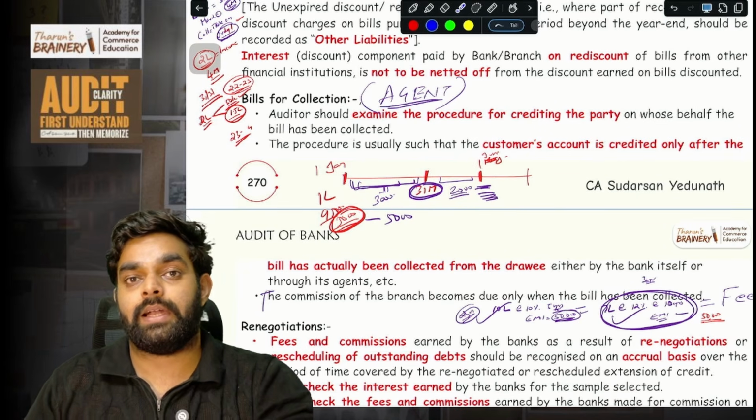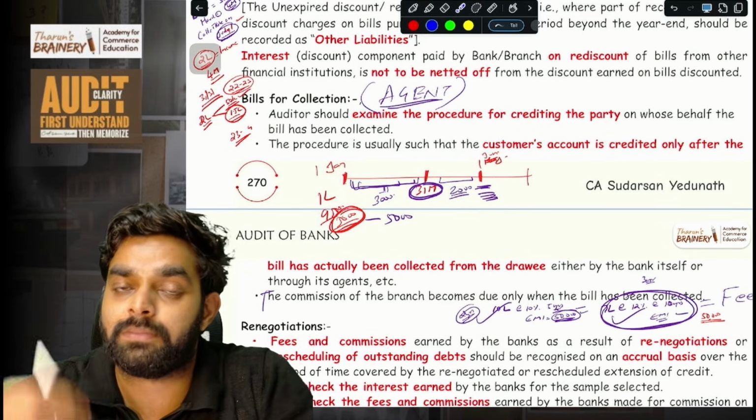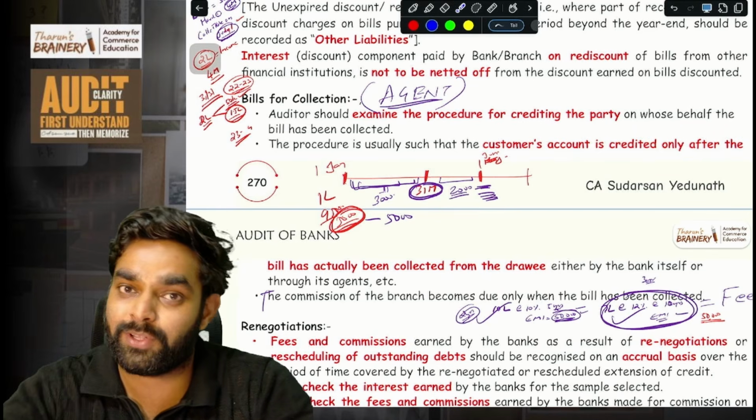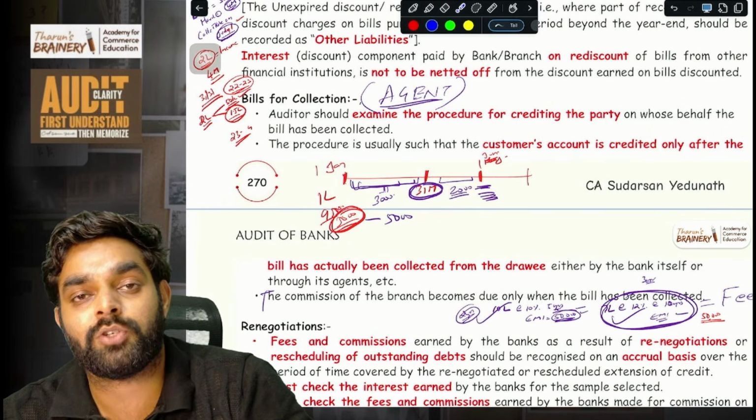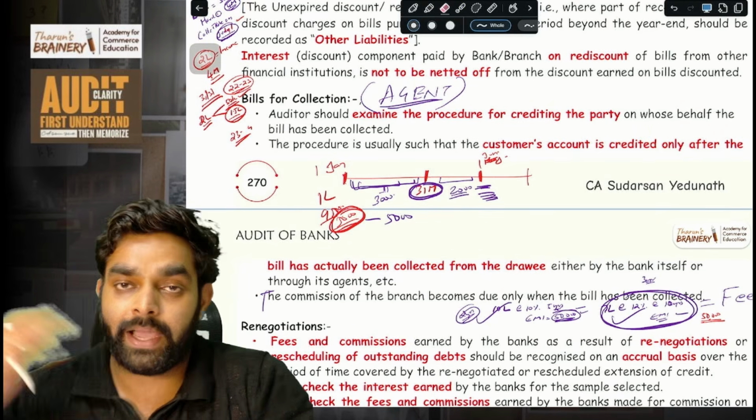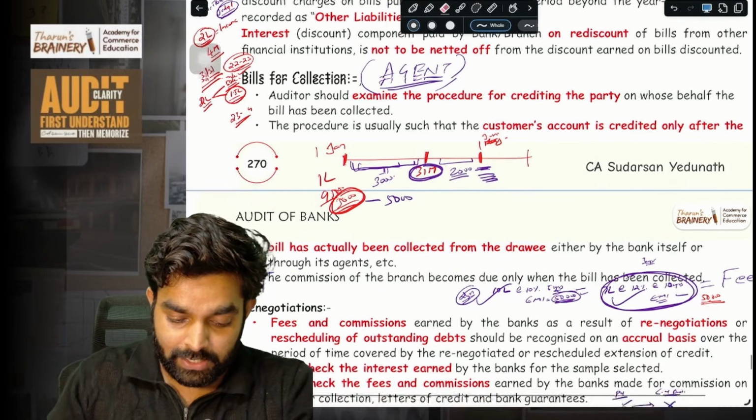Then after 1 week or 1 month, I'll pay that 2,000 rupees. Or the bank may take 2,000 rupees and give me the 9,98,000 rupees back. So that is the process of bills for collection.